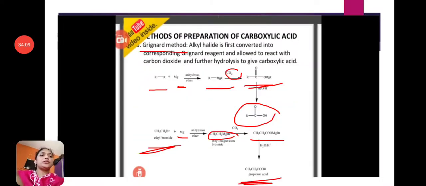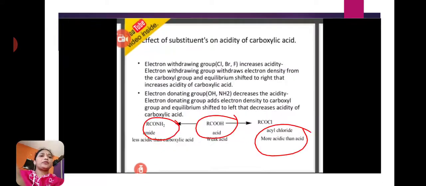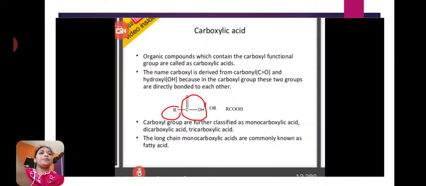Okay, students, this is about today's session. Again, we will discuss briefly. First, carboxylic acids. What are carboxylic acids? Organic compounds which have the COOH functional group, the carboxylic acid functional group, are called carboxylic acids. Here the carboxylic acid functional group is COOH.